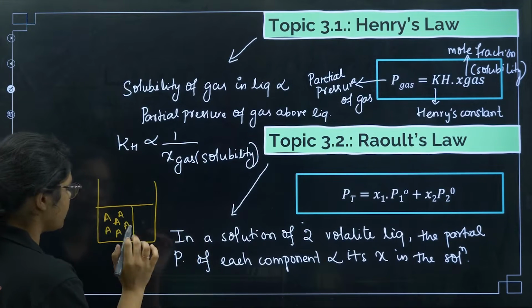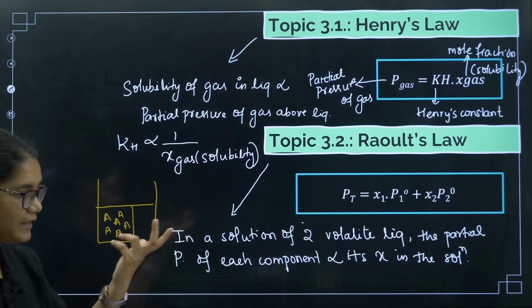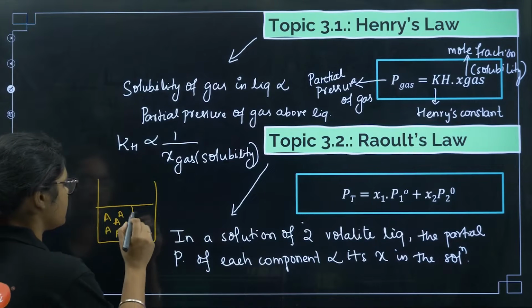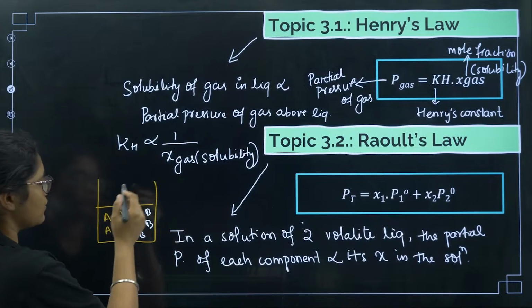Okay, sorry, there is no gas here. There is one component A which is volatile. Volatile means it can vaporize. Okay, and I have another component B here, which is also volatile, meaning it can also vaporize, and we